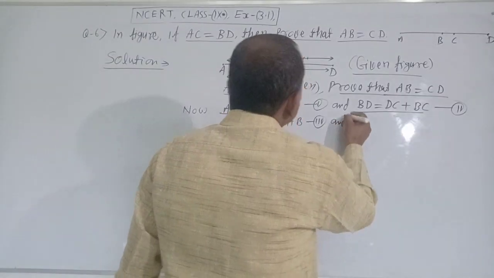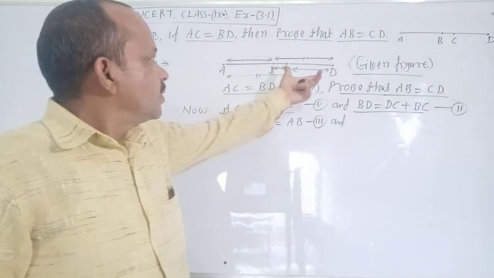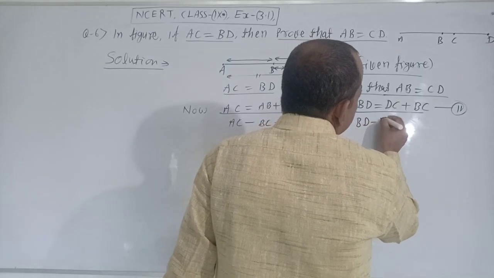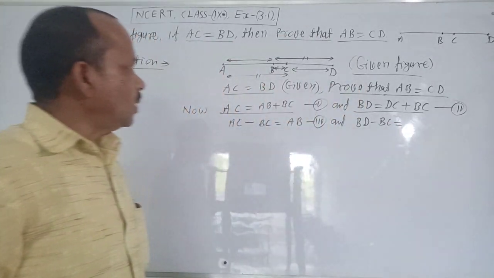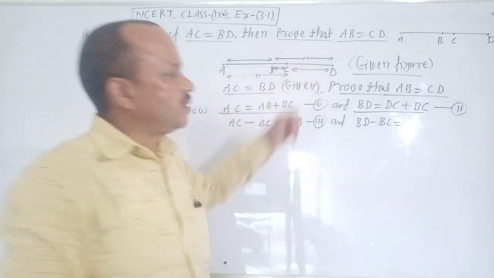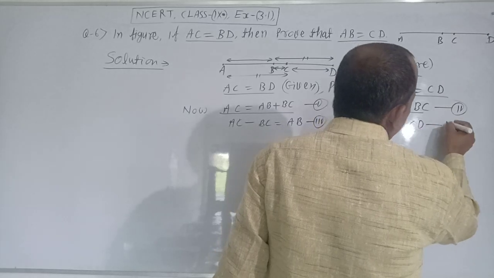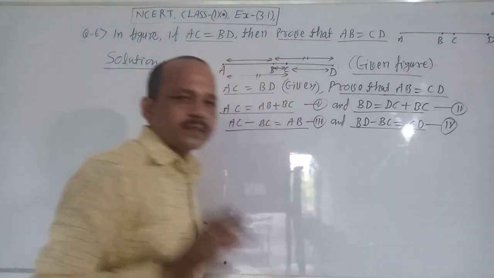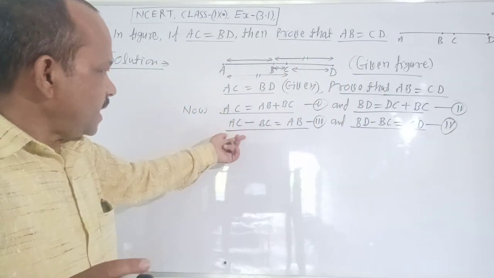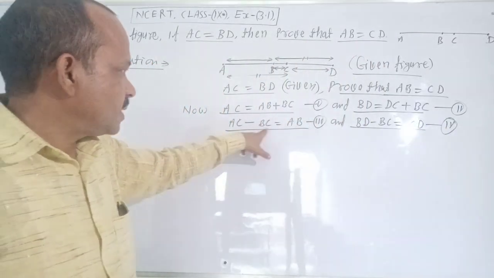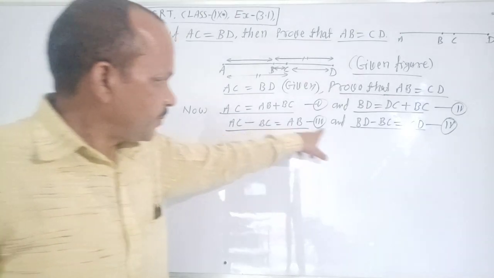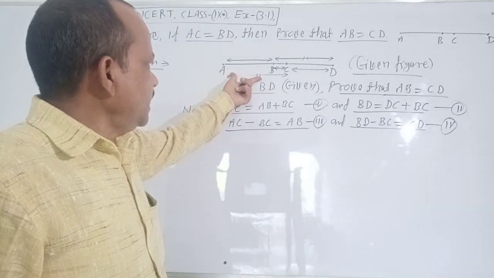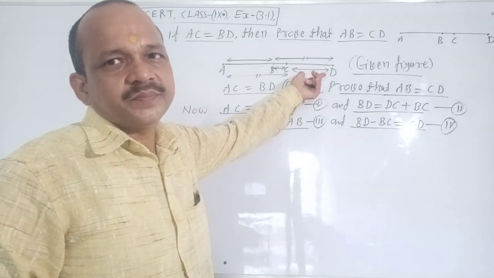And BD minus BC equal to CD. Fourth point. It is the third point and it is the fourth point. AC minus BC equal to AB. BD minus BC equal to CD. Here AB and here CD.